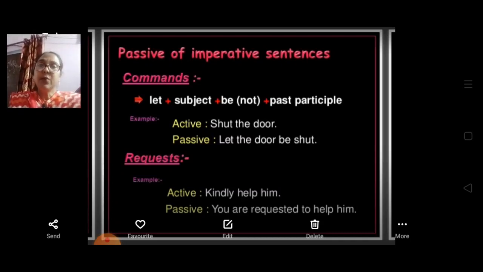So it is a request in an imperative sentence. So always remember, whenever we are making passive voice in imperative sentences, you are supposed to write you are requested to help him. So these are the rules to change commands and requests in imperative sentences from active to passive voice.